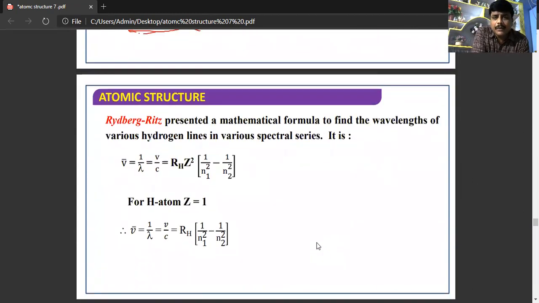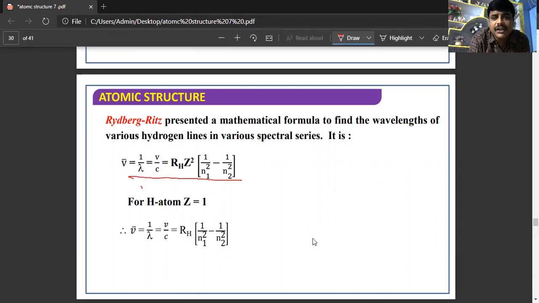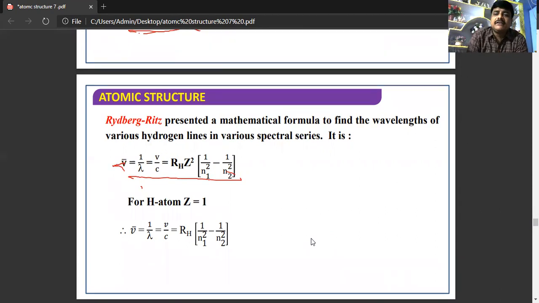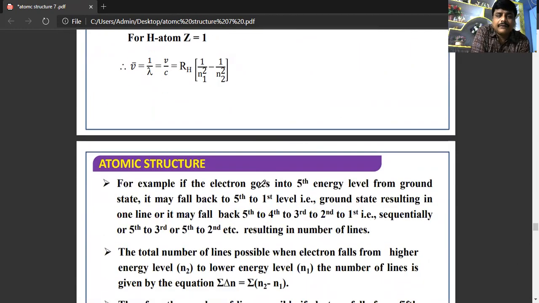Rydberg proposed a formula to find out the wavelengths of various hydrogen lines in the spectral series. So this is the formula. We know that nu bar is inversely proportional to the wavelength. So nu bar is equal to 1 by lambda, that is equal to R, which is nothing but the Rydberg constant, into 1 by n1 square minus 1 by n2 square.